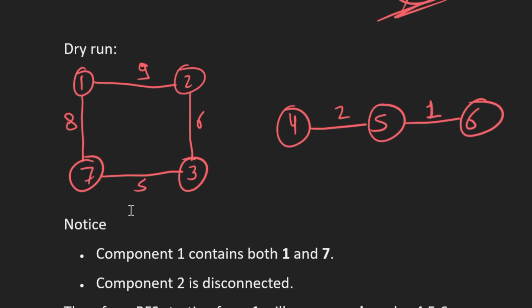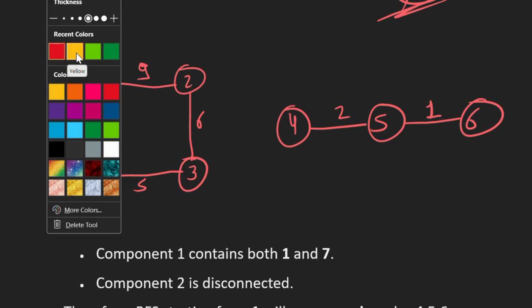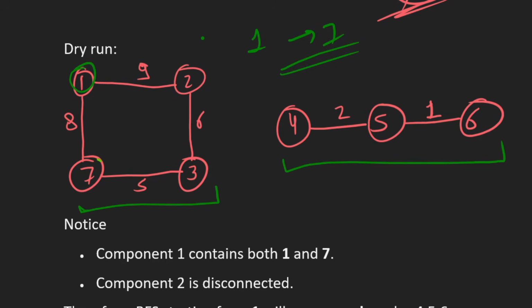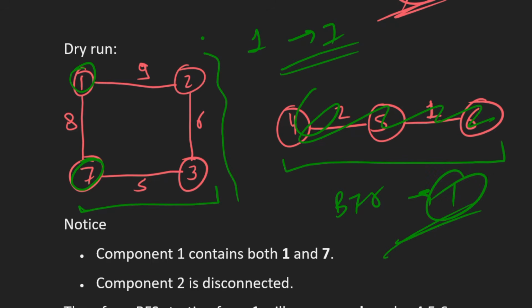So let's try to understand the whole process with the help of an example, right? So we have taken this as the example. Here we can see we have one component over here and one component over here. So we have two components, and we have to go from city 1 to city 7. City 1 and city 7 both lie in this component, so we don't have to do anything with the other component. Now what we'll do is start BFS from node number 1, right?